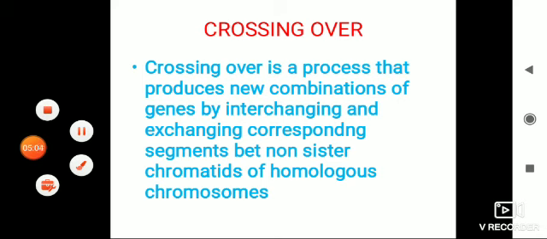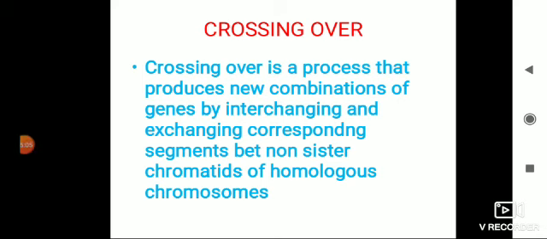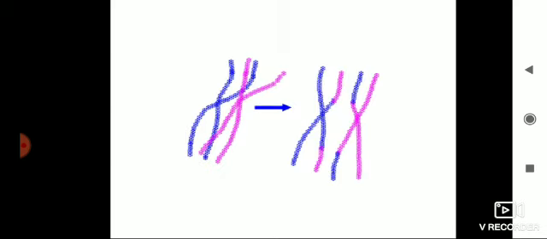Crossing over is important as far as linkage is concerned. Crossing over takes place during prophase of meiosis. Crossing over occurs only in the homologous region of the homologous chromosomes, and when crossing over takes place, there is incomplete linkage, and when crossing over does not take place, there is complete linkage.